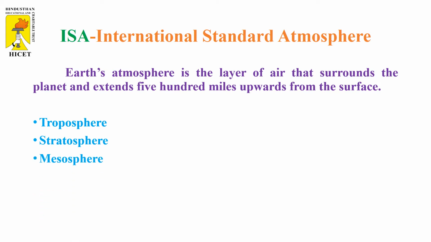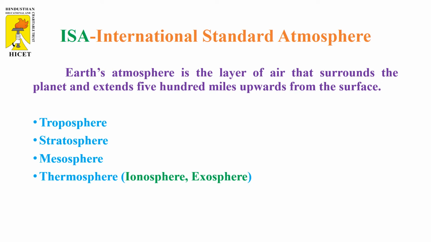The third layer is the mesosphere. The mesosphere extends from the stratopause to about 80 kilometers. The temperature decreases drastically. This is the coldest region in the atmosphere. In the mesosphere, the pressure and density of air are very low, but the air still retains its composition as at sea level. The highest point of the mesosphere is called the mesopause.